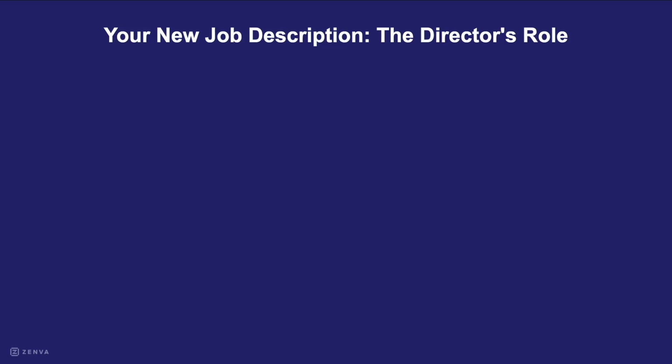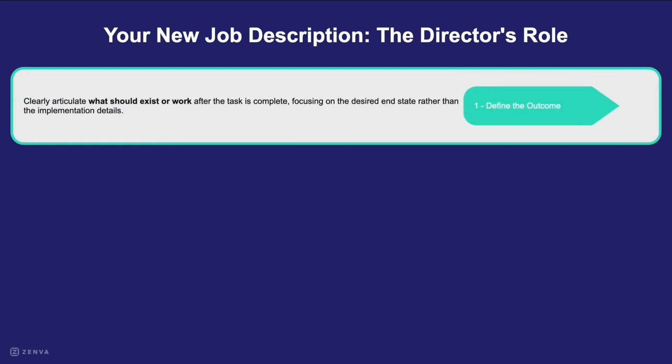Now that you're a director, let's see what your job really is. It's about overseeing the whole process, not getting stuck in details. And it has 3 steps to guide Claude well. Let's start with the first one. Your main job as a director is to define the outcome. Say exactly what should exist or work after Claude is done, focusing on the final result, not how to get there.